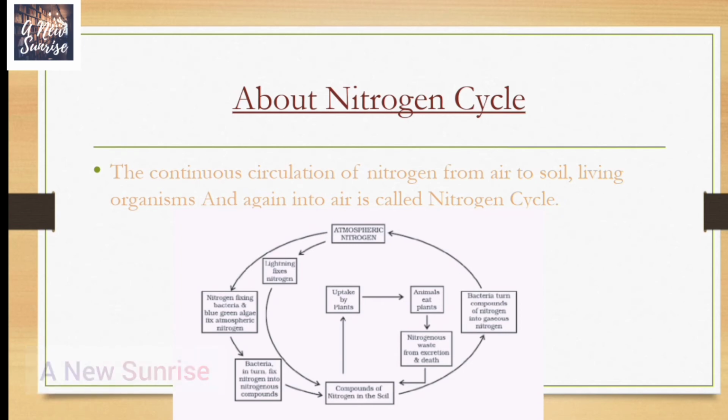Nitrogen is then used for the synthesis of plant proteins and other compounds. Animals feeding on plants get these proteins and other nitrogenous compounds. When plants and animals die, bacteria and fungi present in the soil convert the nitrogenous waste into nitrogenous compounds to be used by plants again. Certain other bacteria convert some part of them to nitrogen gas, which goes back into the atmosphere, and hence this is the nitrogen cycle. And that is why the percentage of nitrogen in the atmosphere remains more or less constant. In the figure also you can see a flow chart of nitrogen cycle.